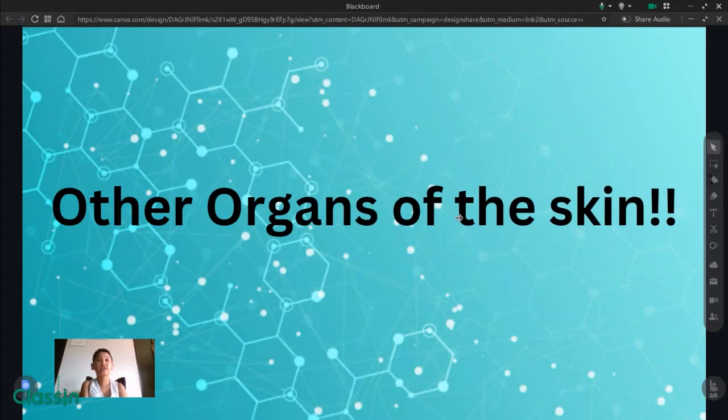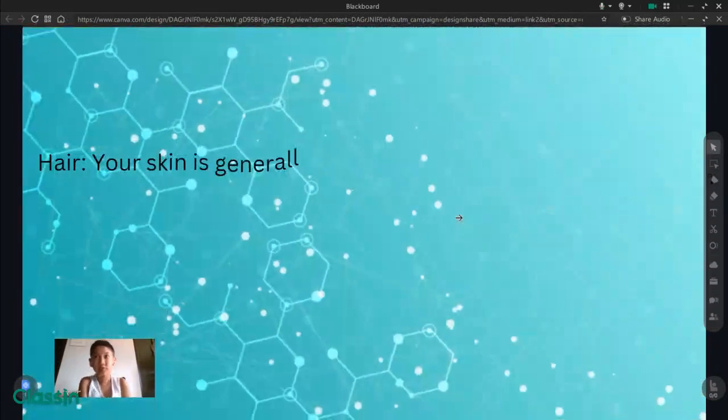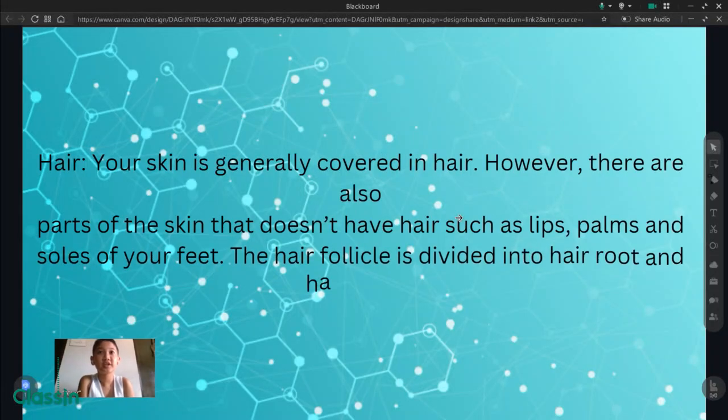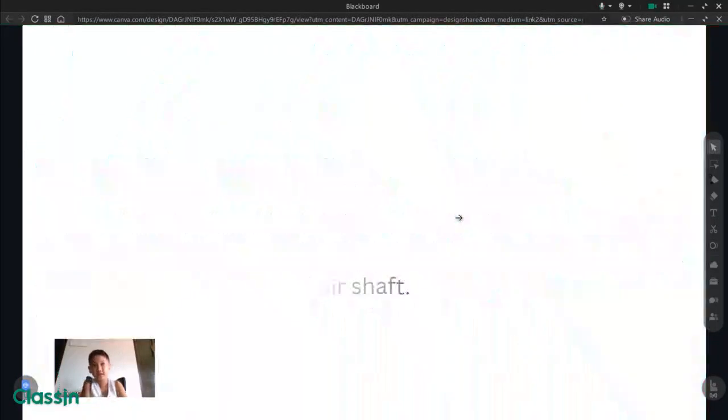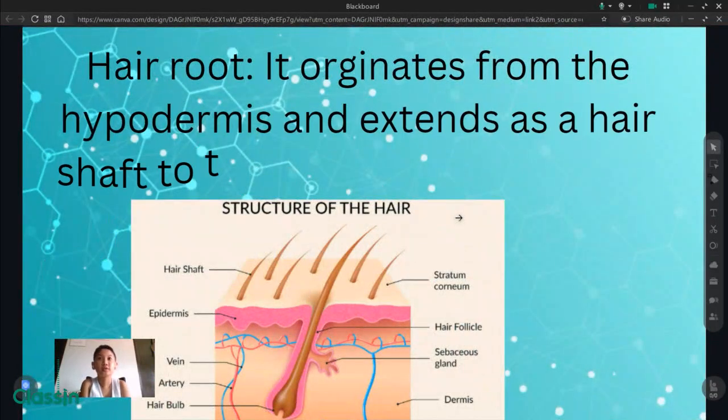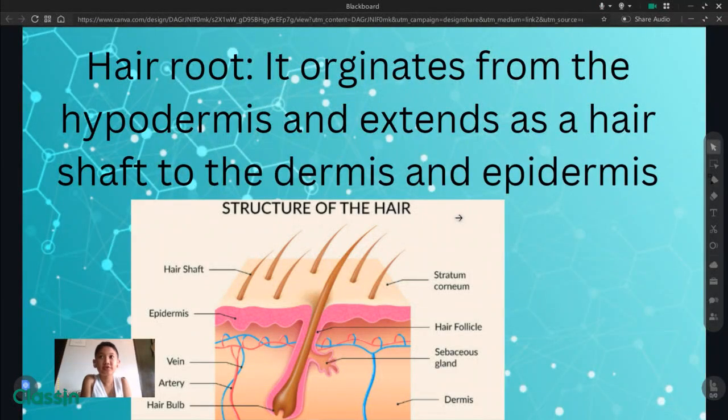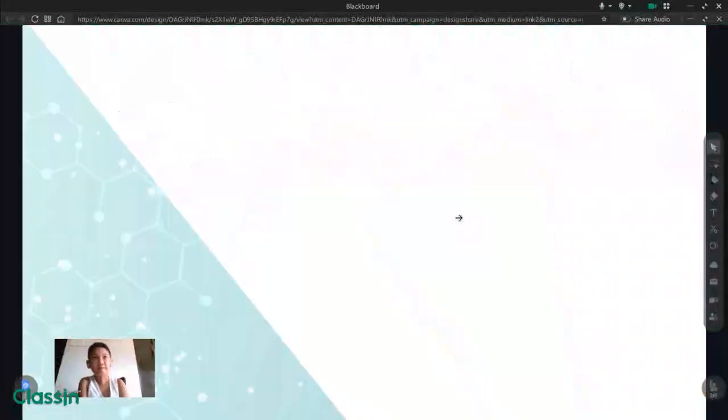Other organs of the skin. Hair. Your skin is generally covered in hair. However, there are also parts of the skin that don't have hair, such as lips, palms, and soles of your feet. The hair follicle is divided into hair root and hair shaft. It originates from the hypodermis and extends as a hair shaft to the dermis and epidermis.